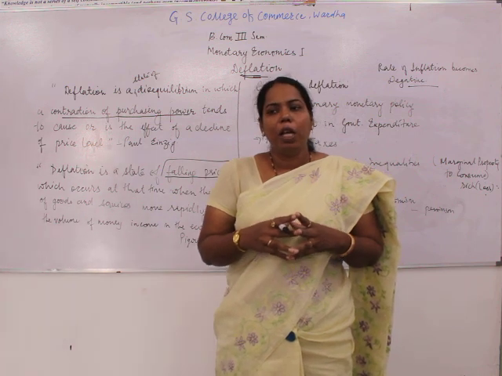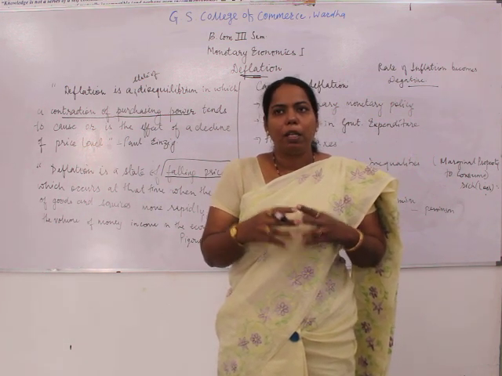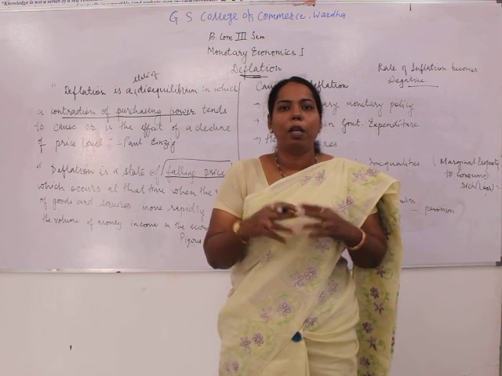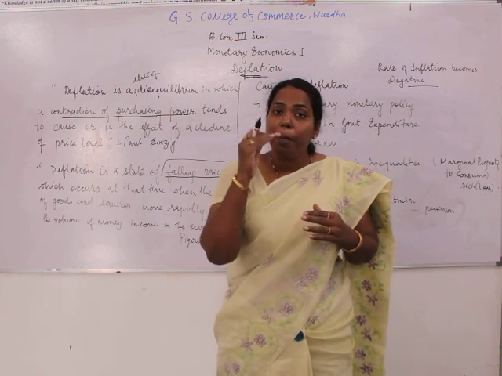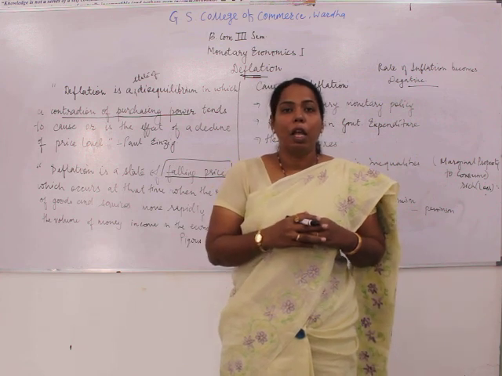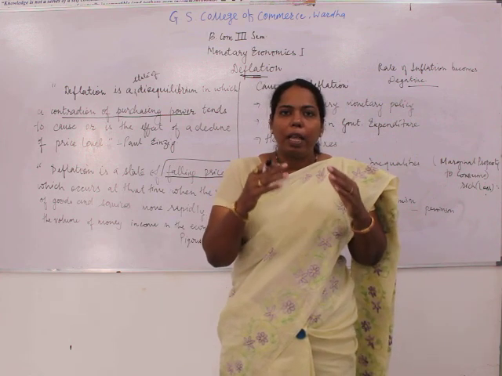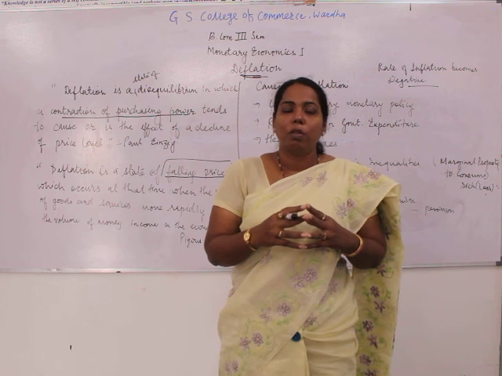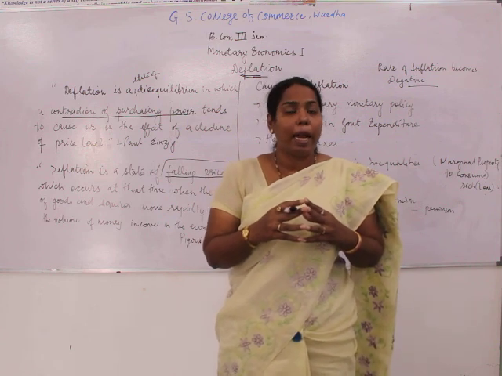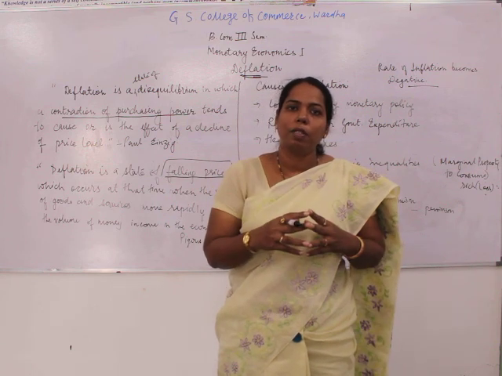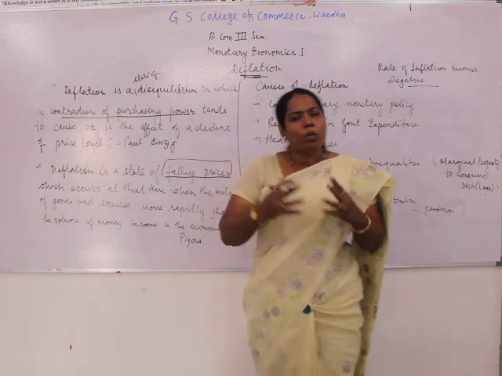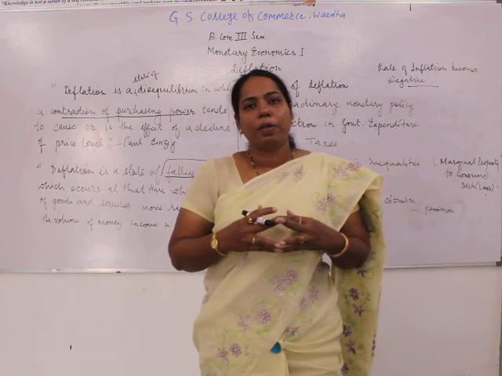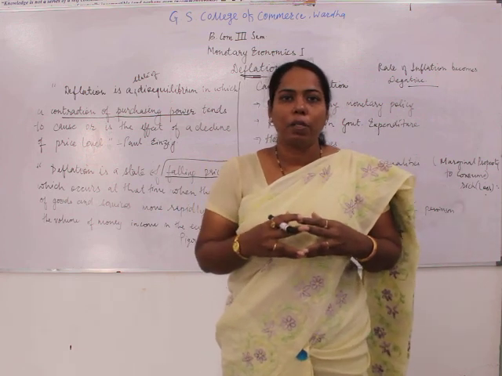Basically, see, when the people buy less goods and services, or we can say when the people's demand decreases, as a result of that, the effective demand for goods and services also declines, and we find the goods and services prices decrease. So why does the people's demand decrease? What are the reasons for this?